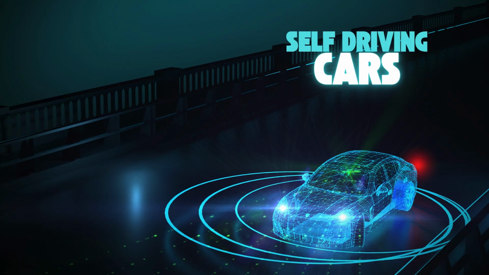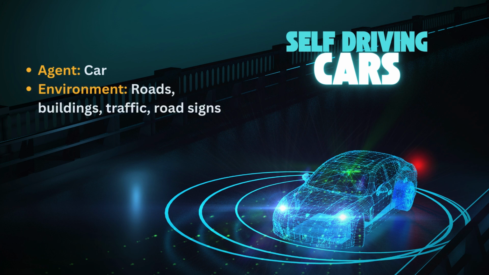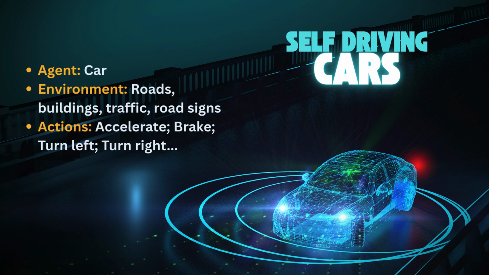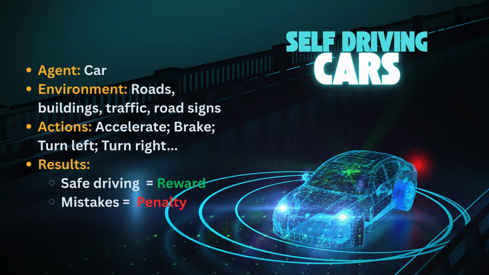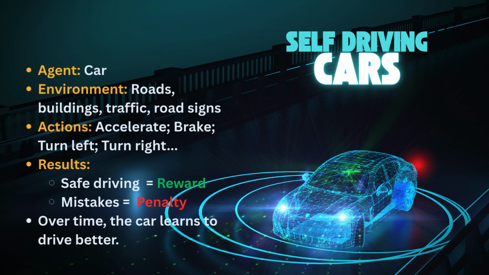Here is a real-life example for reinforcement learning, which is self-driving cars. In this example, the car, which is the agent, sees its environment. This environment consists of roads, signs, and traffic. It decides to accelerate, brake, or steer. And safe driving means rewards, and bad moves mean penalties. Over time, the car learns to drive better by maximizing rewards and minimizing penalties.